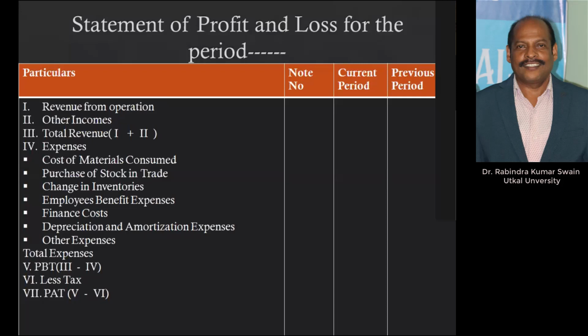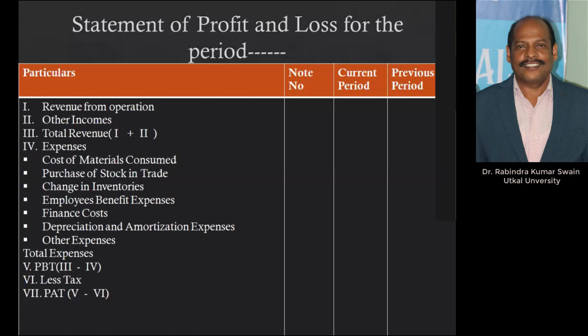Other incomes are there, the income we earn on investment, income we earn in terms of dividend. These are other incomes which are not related to our operation. They are called income from non-operating activities. So revenue from operating activities and income from non-operating activities, these two constitute total revenue. Similarly, expenses are given like this.